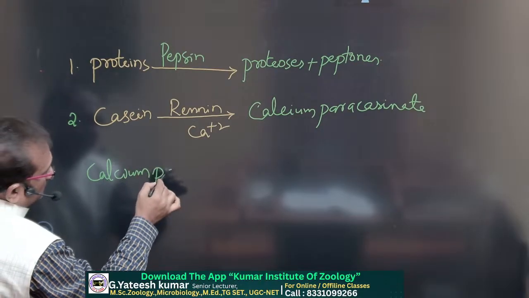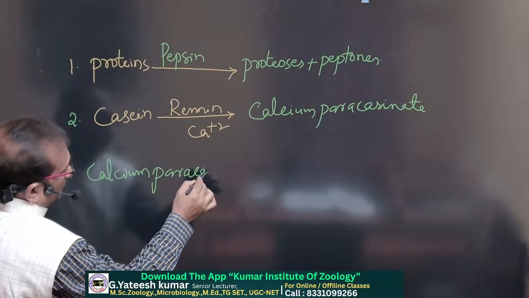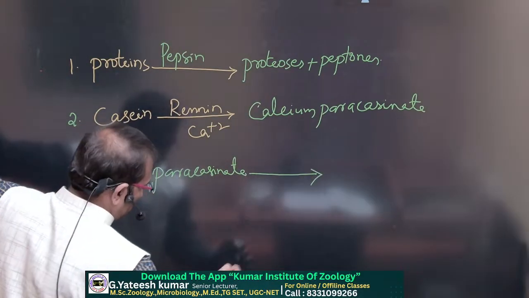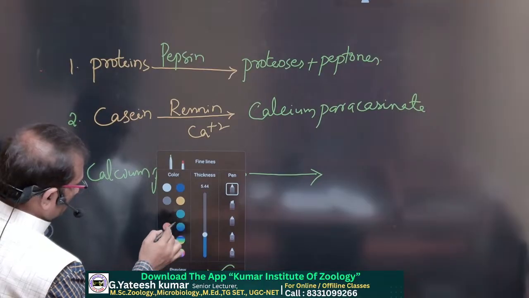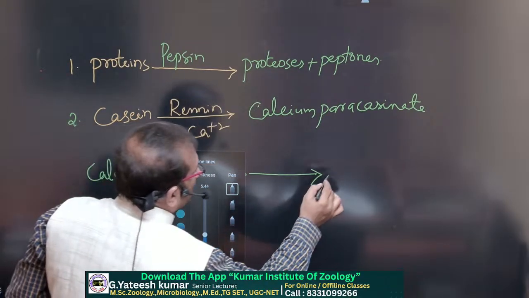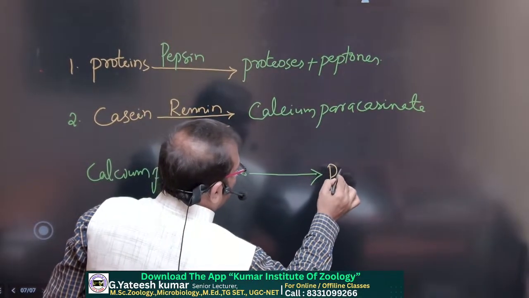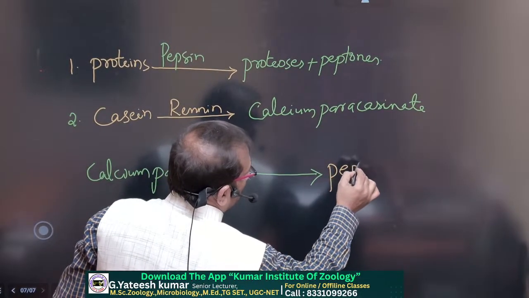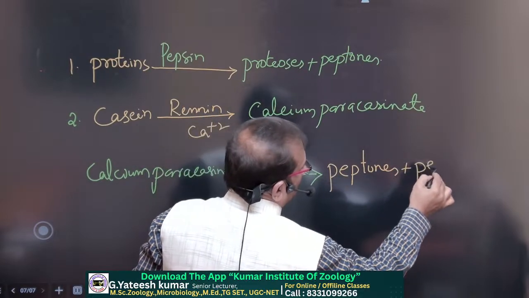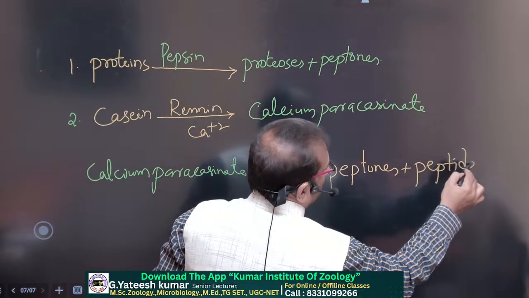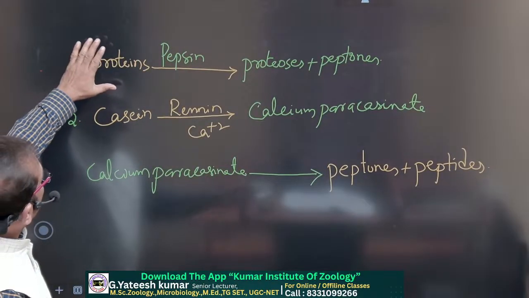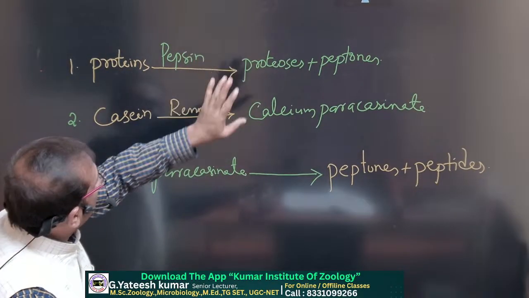Now this calcium paracaseinate is converted into peptones and peptides. See, this is the reaction here. First, proteins are converted into proteases and peptones.